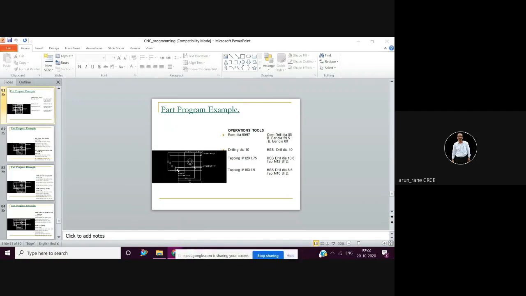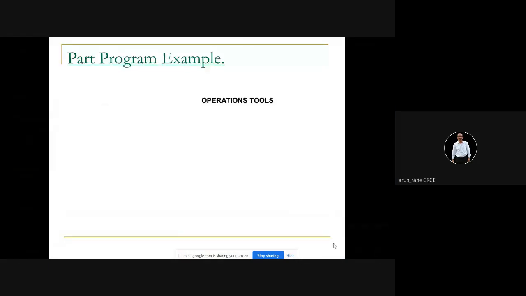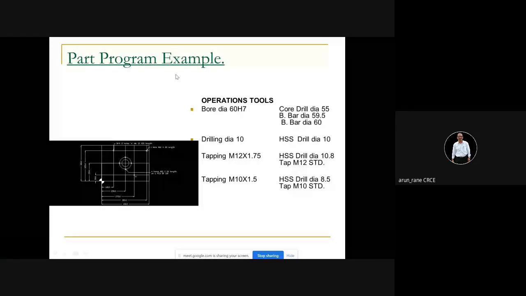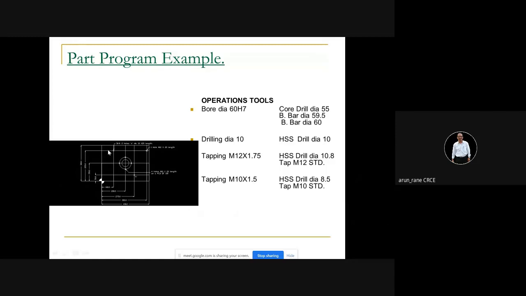Actually, this drawing is not quite proper, because your object lines, your dimension lines and your extension lines are all of equal weight, so there is no difference.